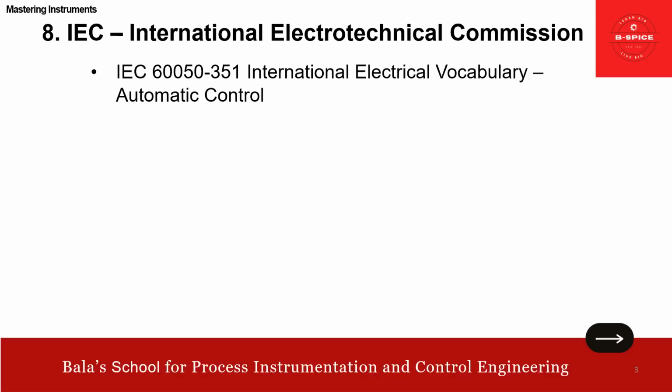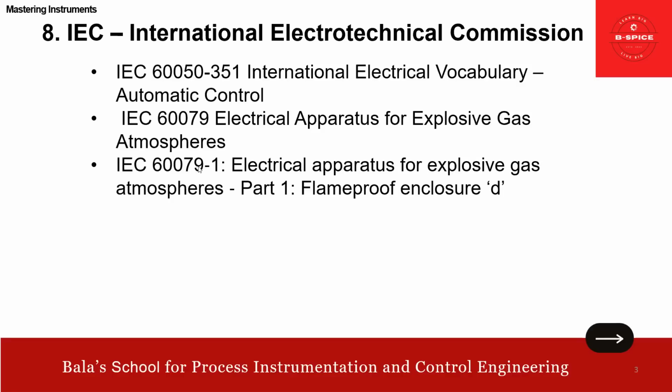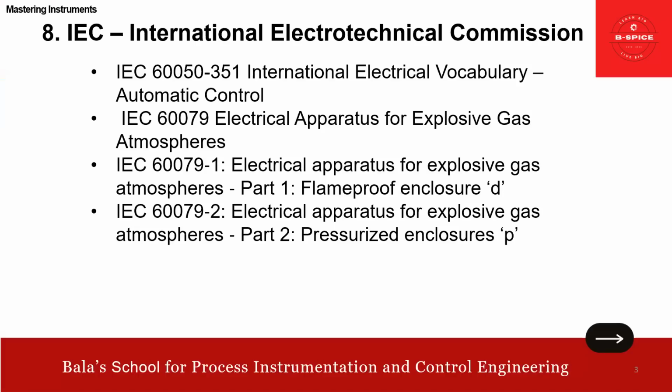Basically, to start with, IEC 60050-351 talks about the International Electrotechnical Vocabulary for automation and control. This is a generalized document. Then we have 60079, which talks about electrical apparatus for explosive gas atmosphere. Then 60079 part 1 talks about flameproof enclosure, that is d.